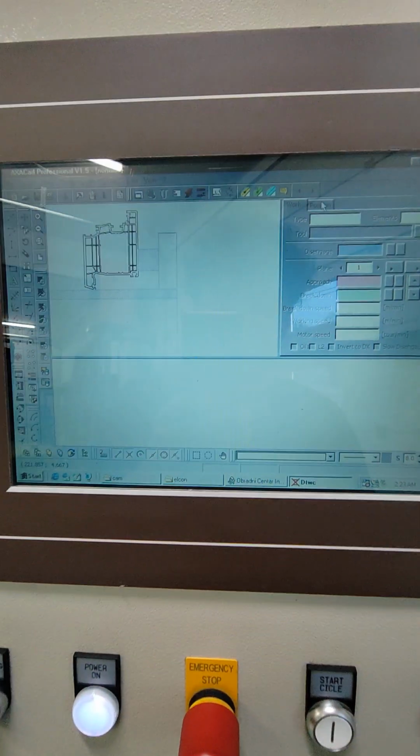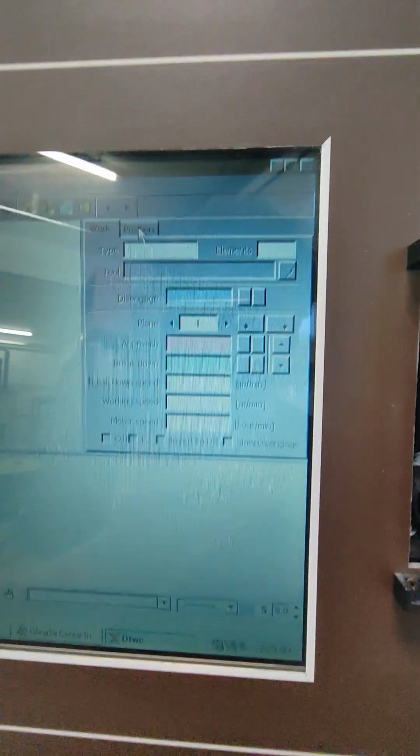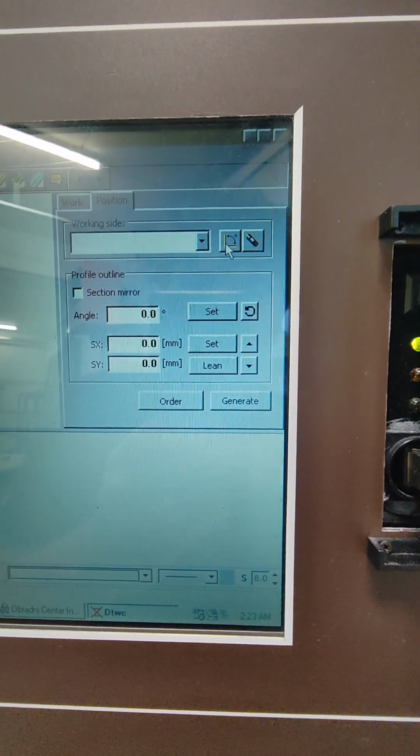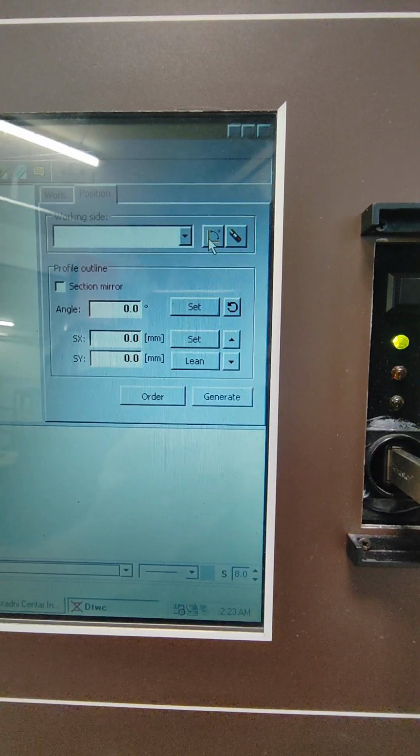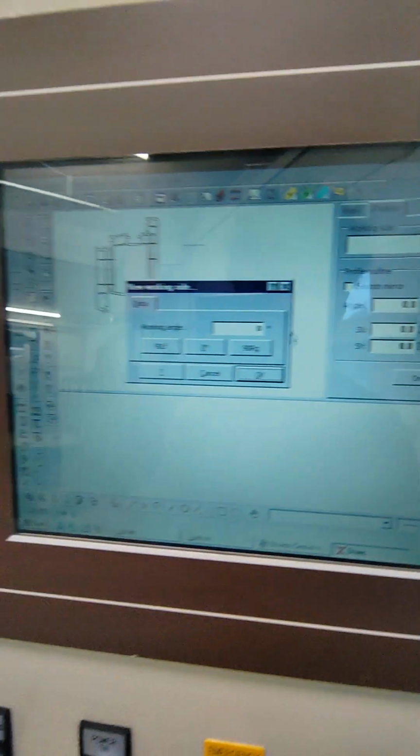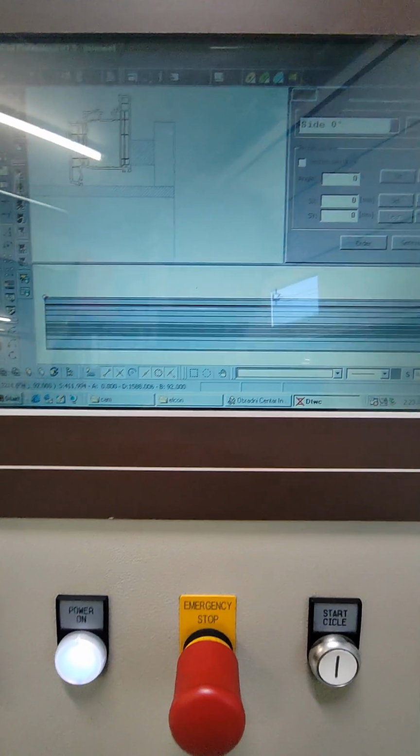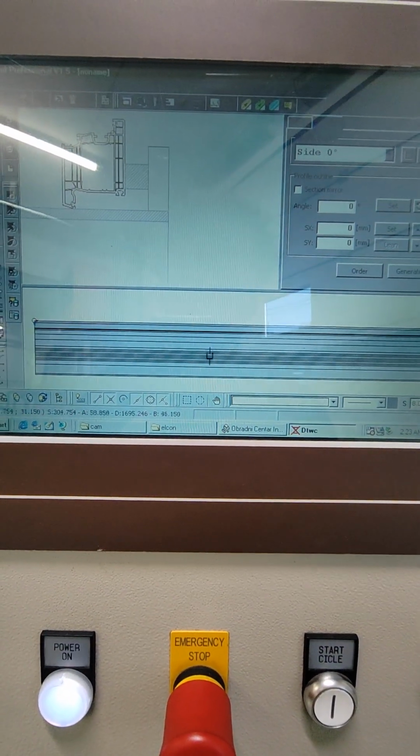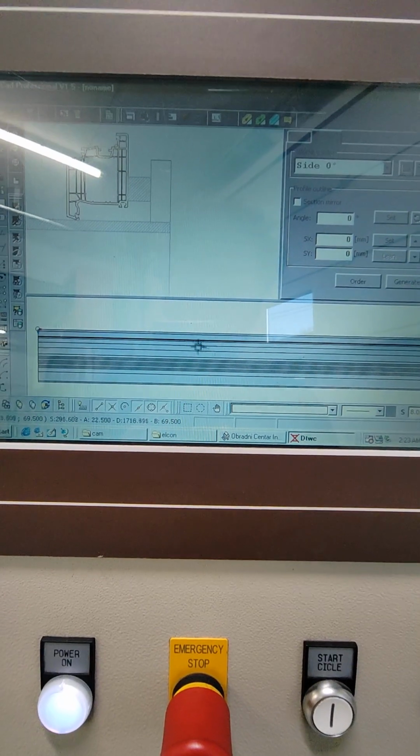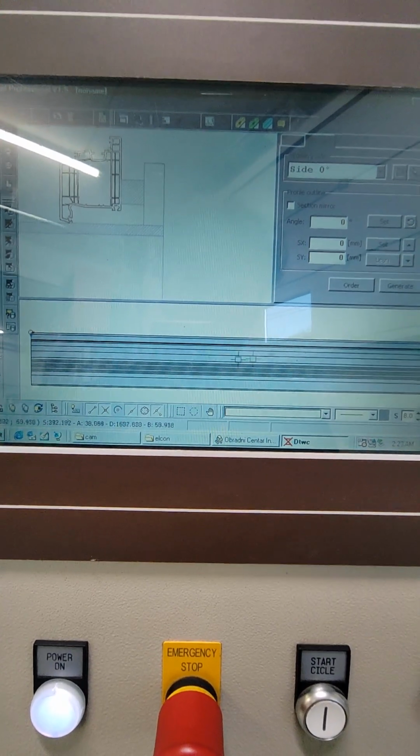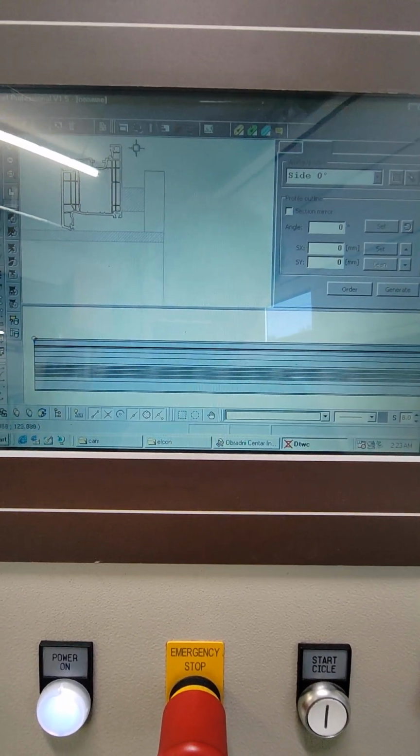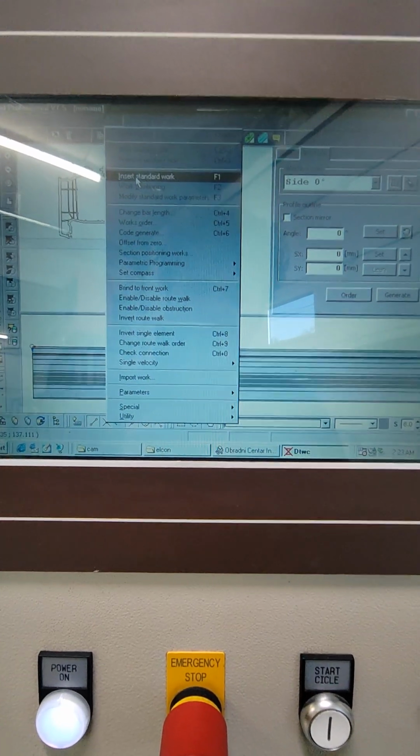Now we must make a position. We will add a position and 0 degrees. Okay, now in the lower window we have the profile. Now we will add work.